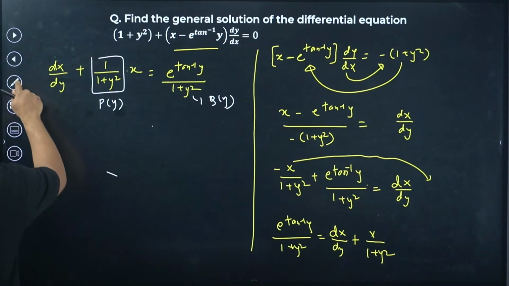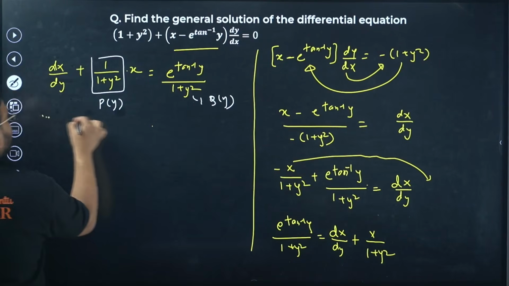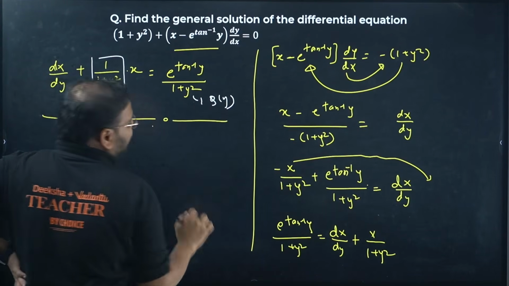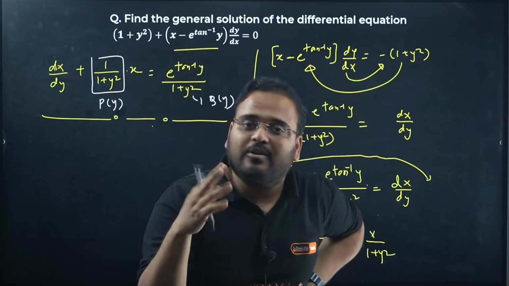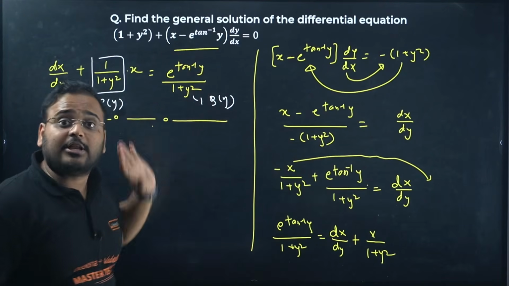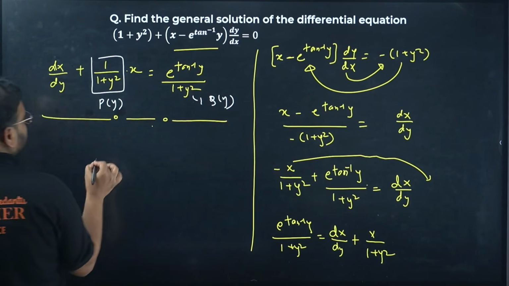Now tell me, does it make sense or not? Yes sir, it made sense. So the first step was to get my equation in the standard form where x or y is independent. We got that. Now it's solving. So what is the first step to solve it?